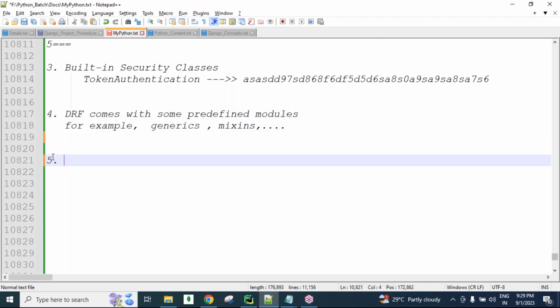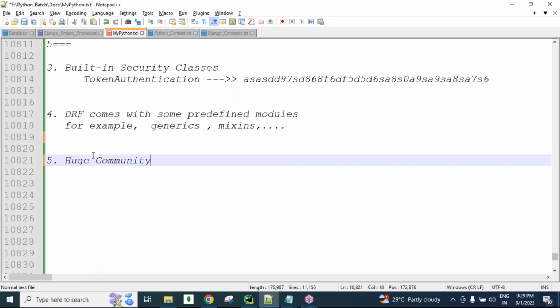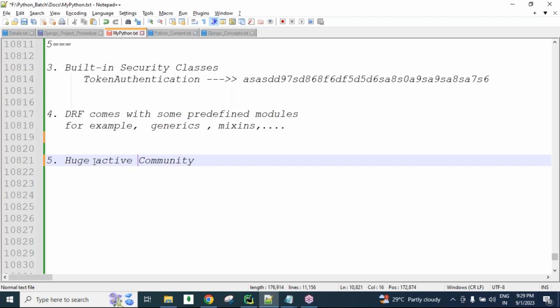The next advantage is an active community. When we are developing REST API projects, sometimes we get problems and look for solutions on the internet. There are many forums with a lot of active people sharing solutions to our problems.